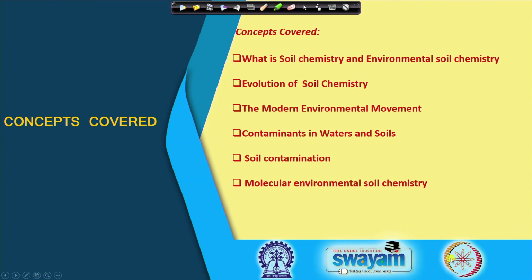Basically in this week we will be covering these topics or concepts. First of all, we will be talking about what is soil chemistry and environmental soil chemistry, and then a brief about the evolution of soil chemistry, and then modern environmental movements, contaminants in water and soils, and then soil contamination, and also we will be covering the molecular and environmental soil chemistry.